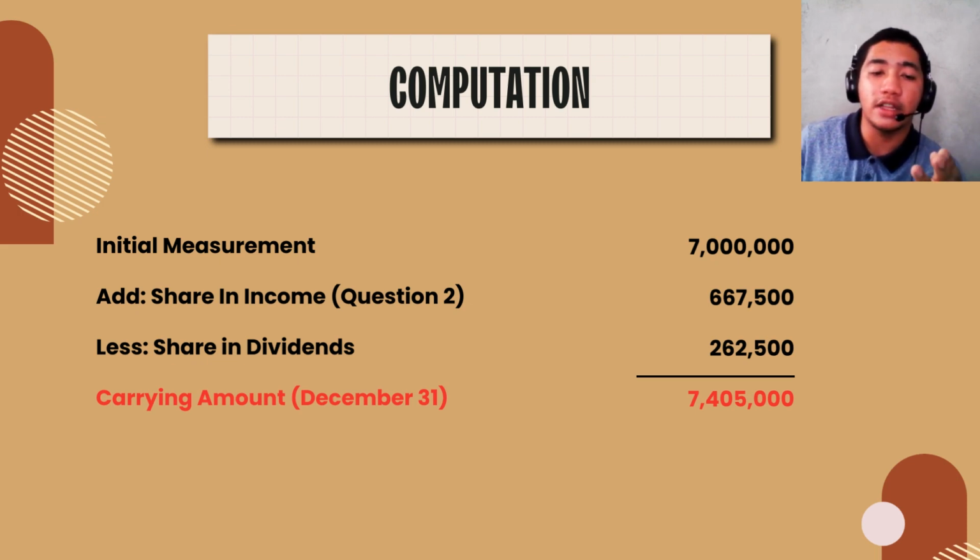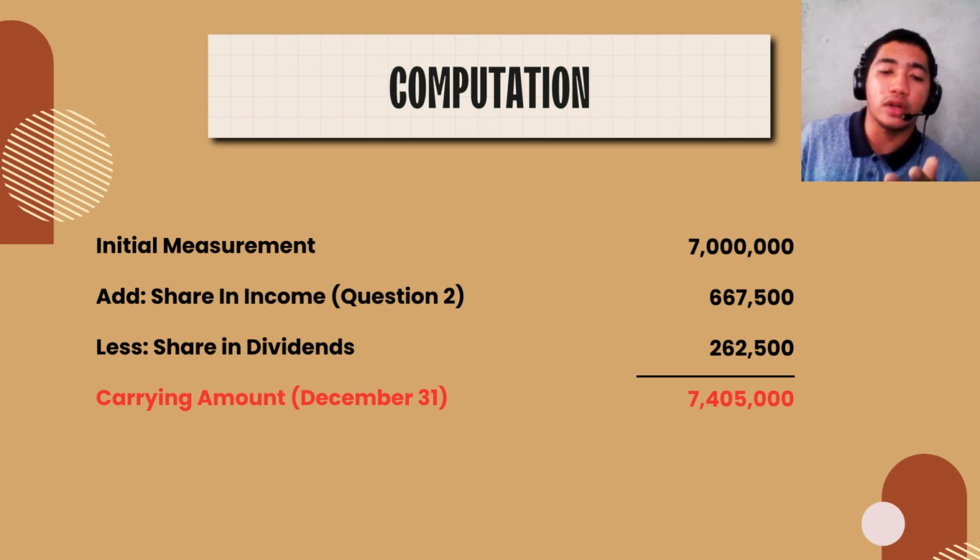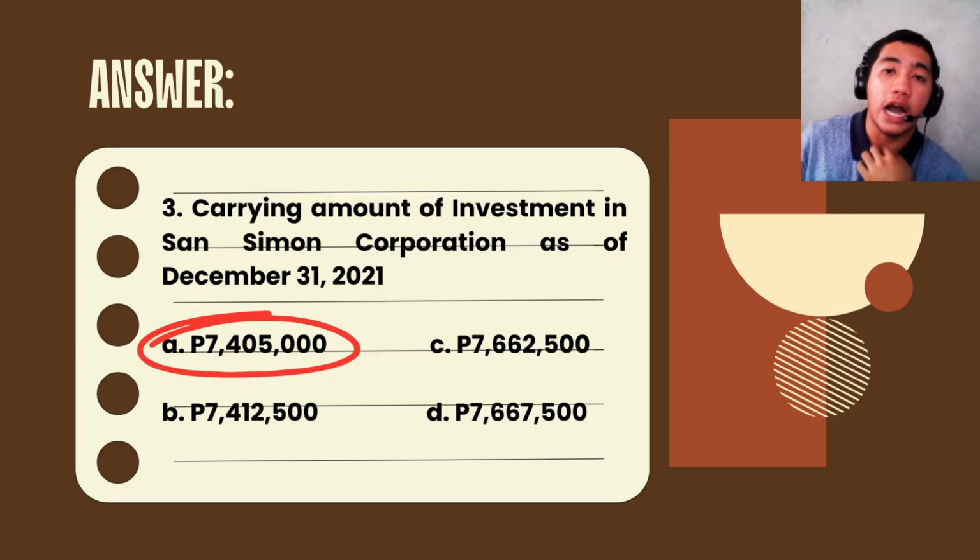And finally, deducted is the share in dividends, which was computed in the previous slide. The value is 262,500 pesos. This will in turn give us a total of 7,405,000 pesos.